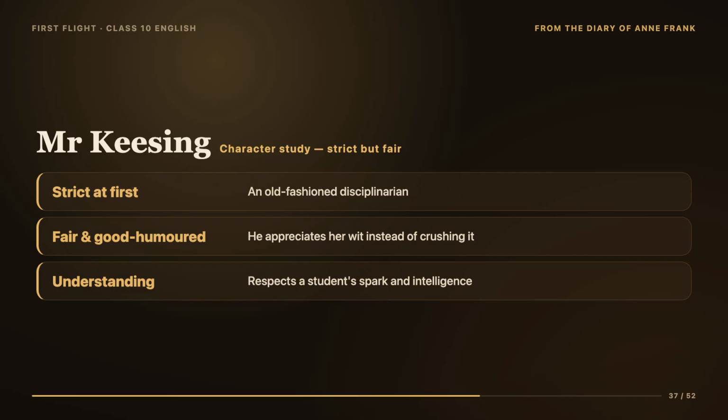He reads her poem aloud and enjoys it. He starts joking with her. This tells us that underneath the strictness, Mr. Keesing is actually a fair, good-humored, and understanding man. So, in an answer, describe him as strict but fair, with a good sense of humor, a teacher who ultimately understands and appreciates his student.